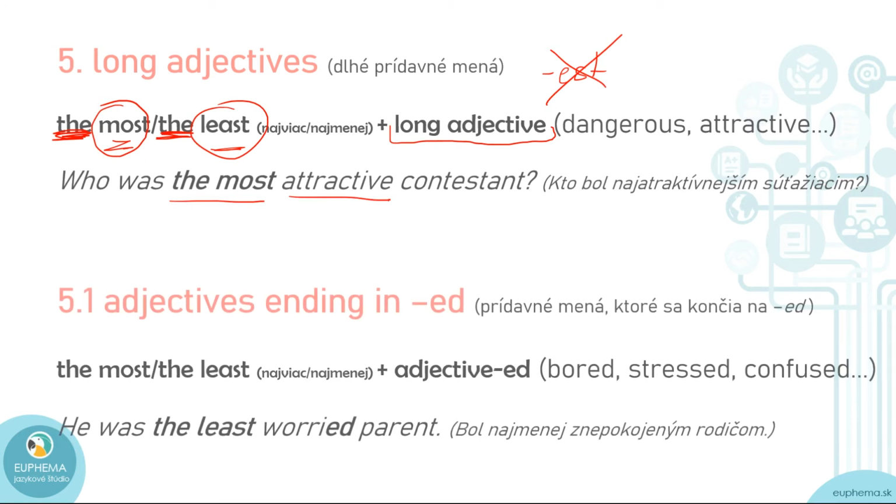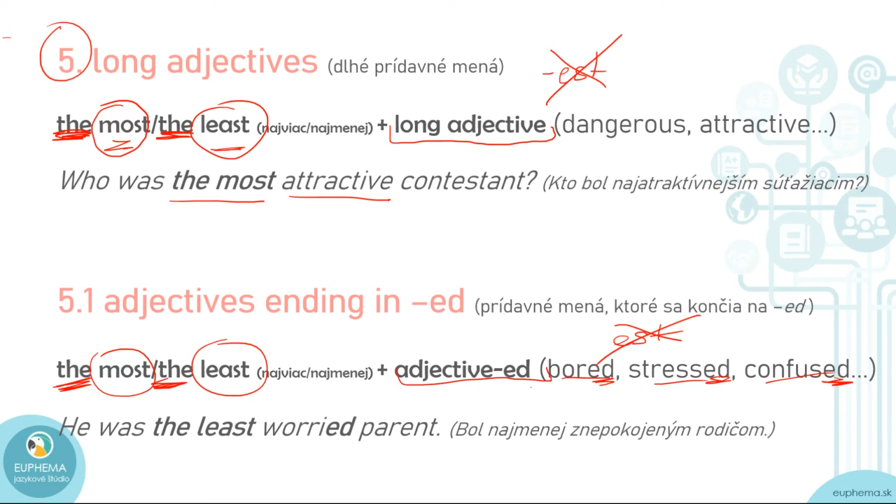And the subcategory of this one is adjectives ending in ed. Okay, so we've got adjectives ending in ed, such as bored, stressed, or confused. Again, it's not possible to say boredest. Okay, there is no est suffix, as well as in this fifth one. So here again, you need to use the most or the least plus adjective ending in ed.